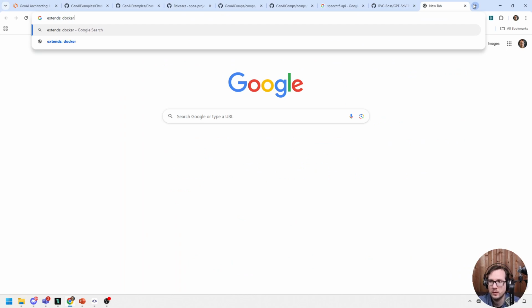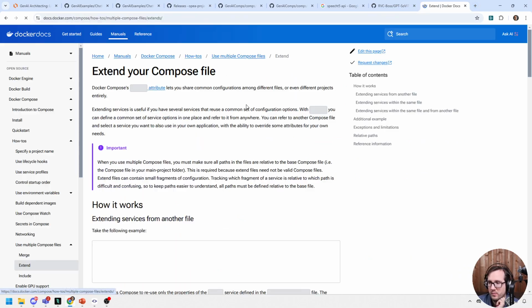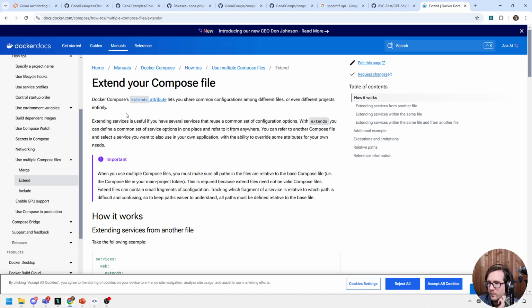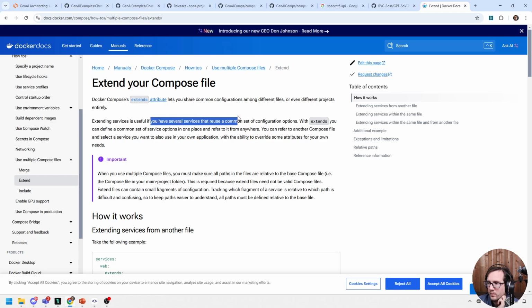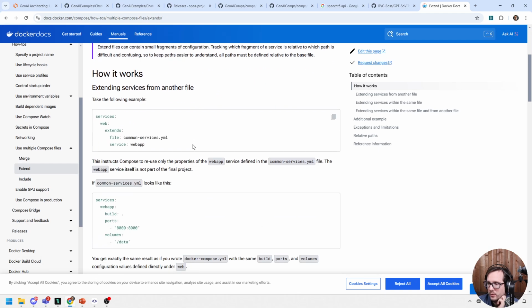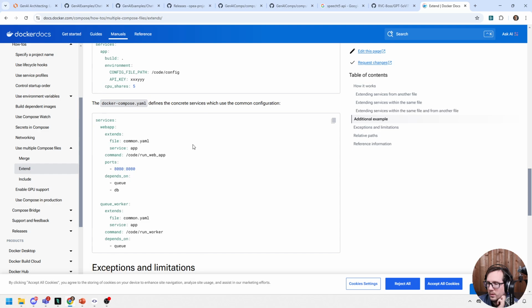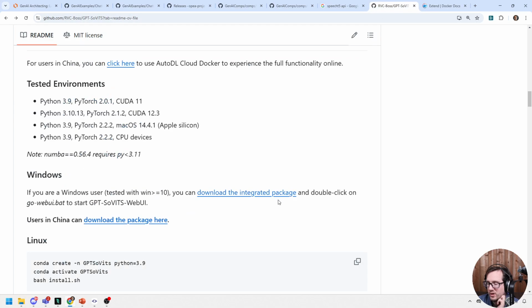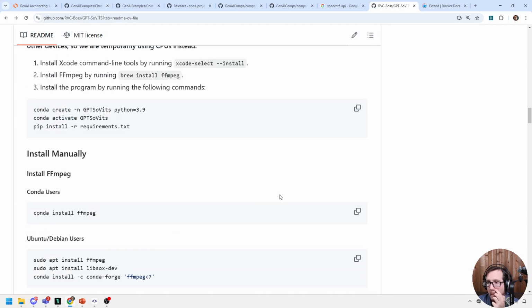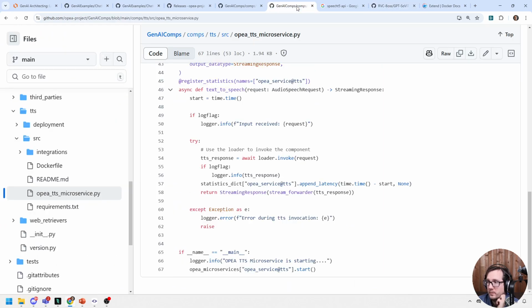Docker. I've never used extends before. Extend your compose file. Common configuration. But maybe when we launch it up, we actually have to tell it which one we're using. That's something I'm not sure about here.